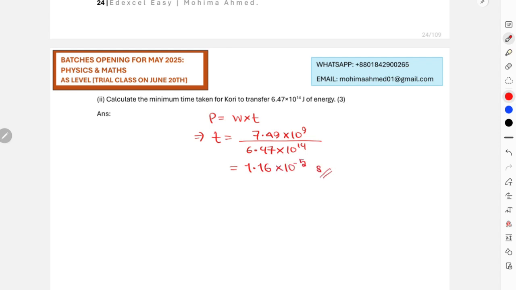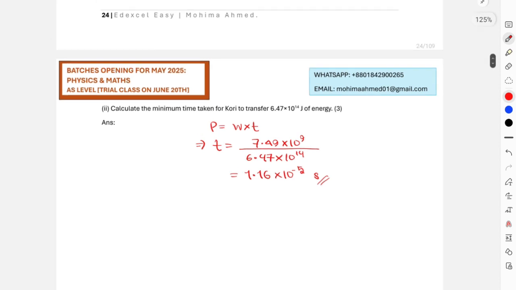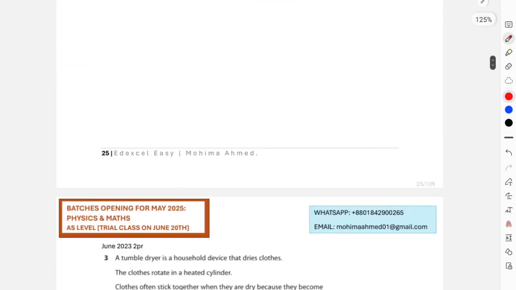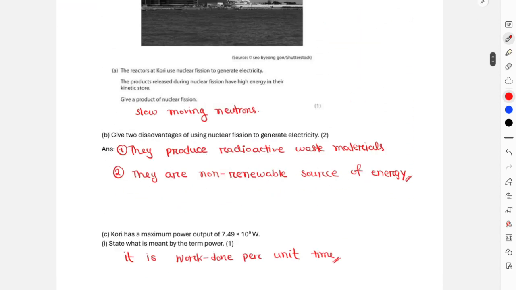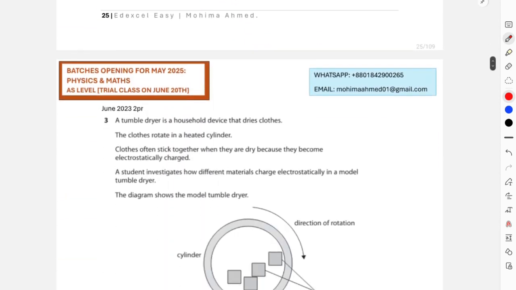Okay, that is the time taken for the Cory power plant to transfer this much amount of energy using that power. And this is it for the working. Okay, this is also the end for this question, by the way. Let's move on to the next question.